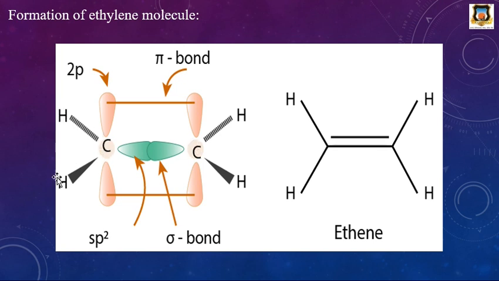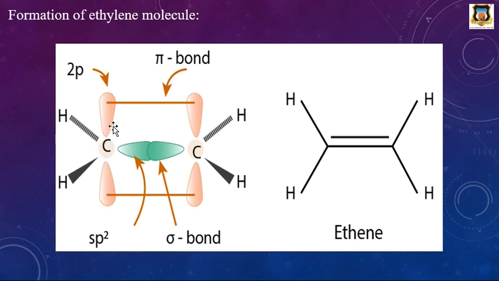Out of these three hybrid orbitals, one sp2 hybrid orbital of each carbon atom coaxially overlaps with the other, giving a strong sigma bond between these two carbon atoms, and the other sp2 hybrid orbitals of each carbon atom overlap with the 1s orbital of a hydrogen atom, forming four sigma bonds, and the orbital which remains perpendicular to this plane.